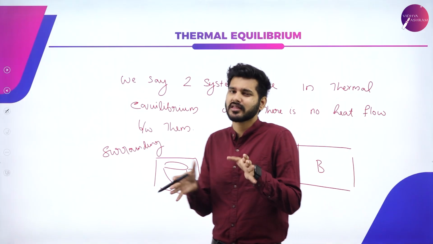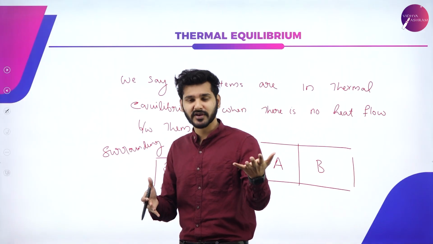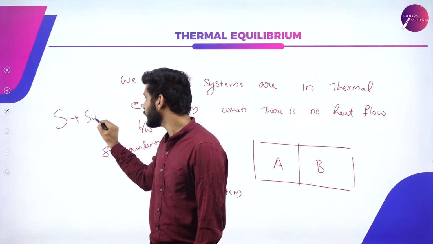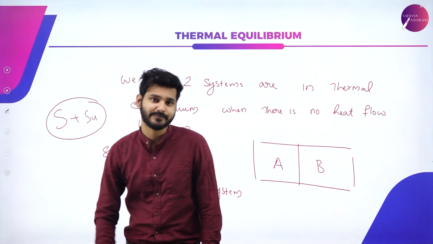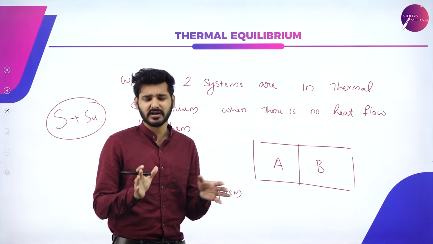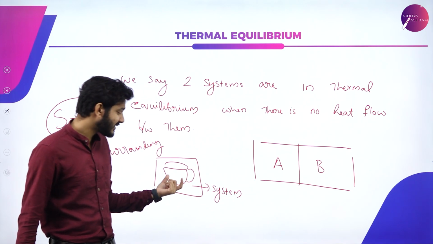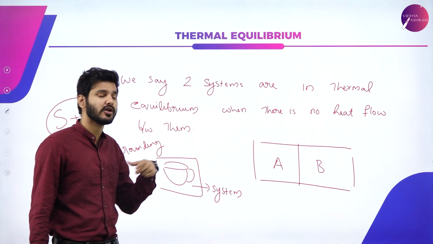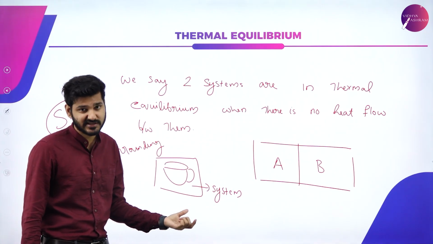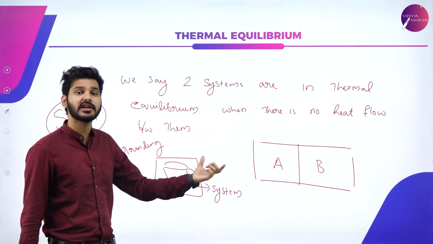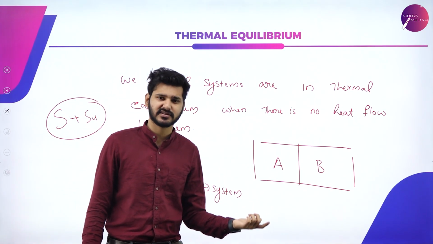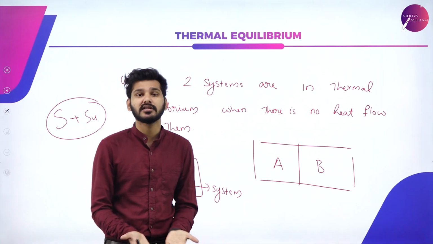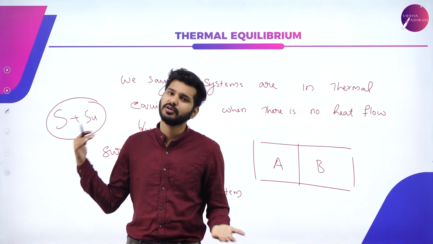So we say that system plus surrounding together makes the universe. That is not there for you to study or anything, but it is very good to know. Basically, in a nutshell, system is just where our observations, the experiment or our analysis is taking place, and anything around that particular system is known as its surrounding. So system plus surrounding will give you the entire cosmos or simply the entire universe.